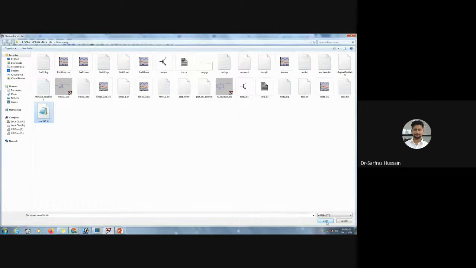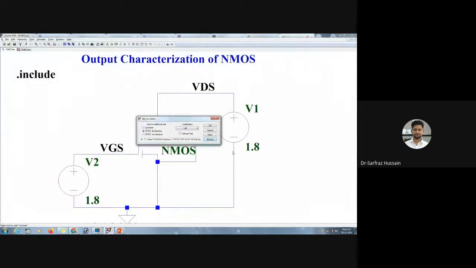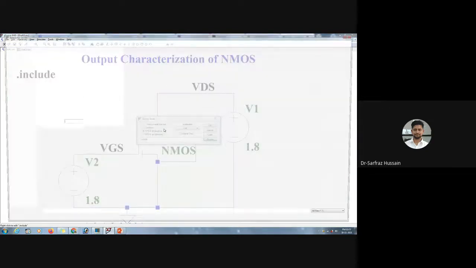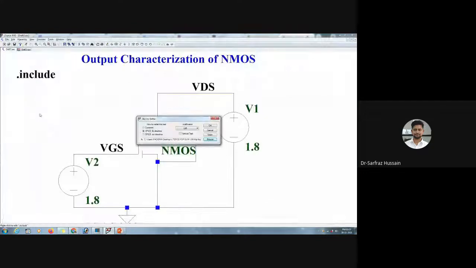Now let us open this one. Okay, so I have included that particular file. Since it is a .lib file, let us just put it.